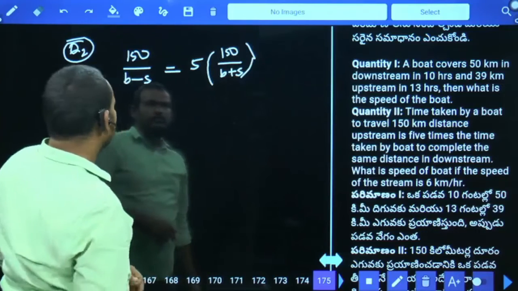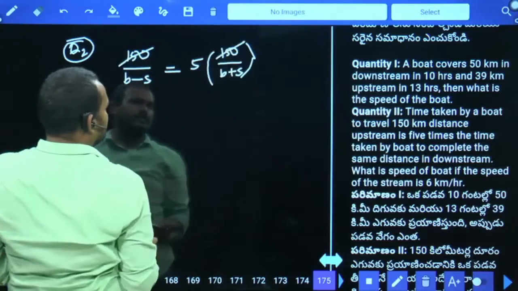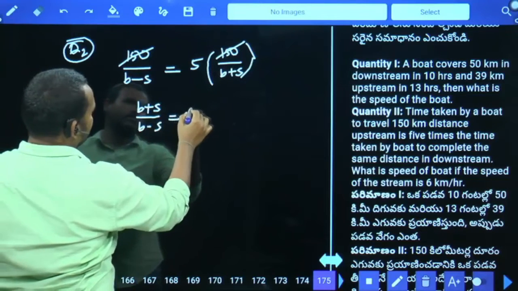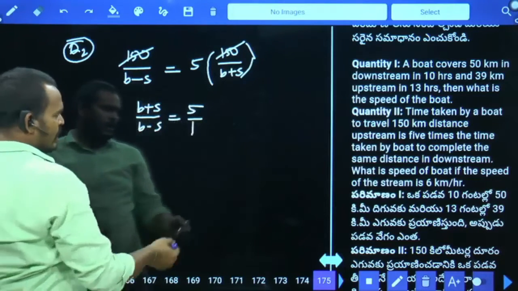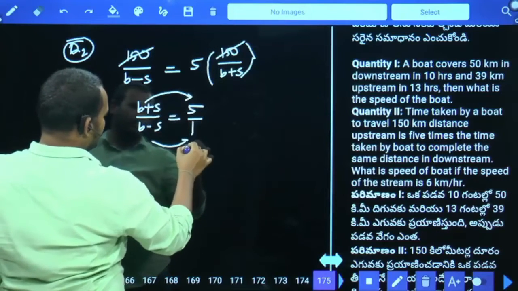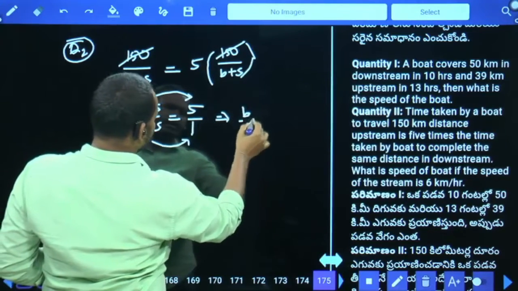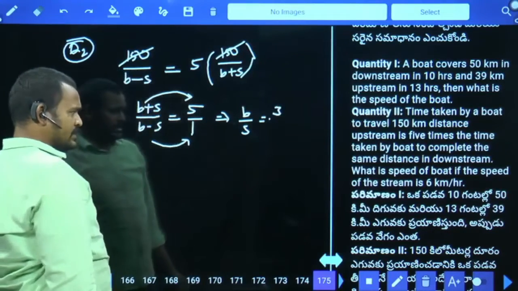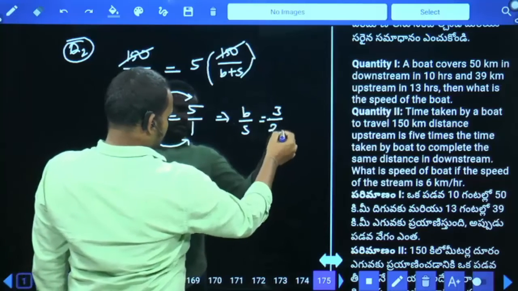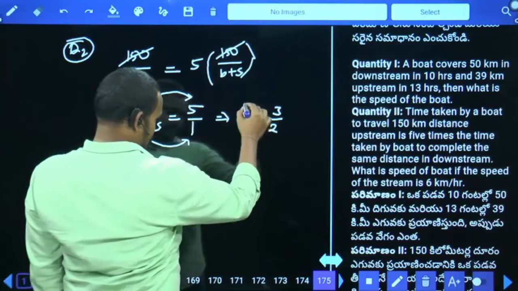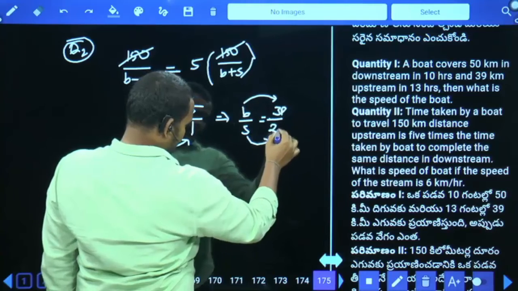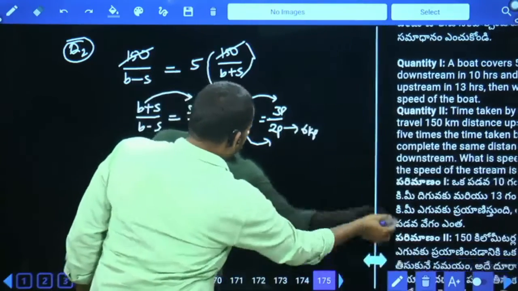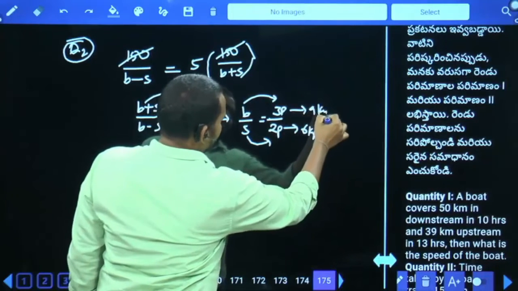Okay, and 150 cancels. B plus S by B minus S equal to 5 is to 1. B plus S is 5 parts, B minus S is 1 part. Then B is 5 plus 1, 6 by 2 means 3. Speed of the stream is 2 parts, speed of the boat 3 parts. Already 2 parts are given as 6 km per hour, so 3 parts will be 9 km per hour.